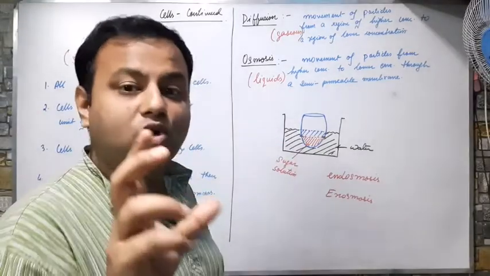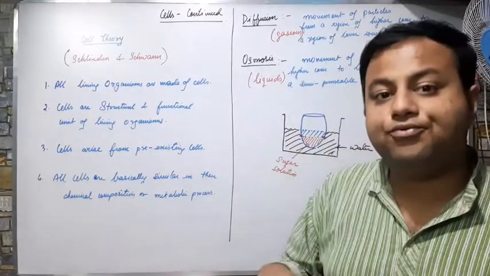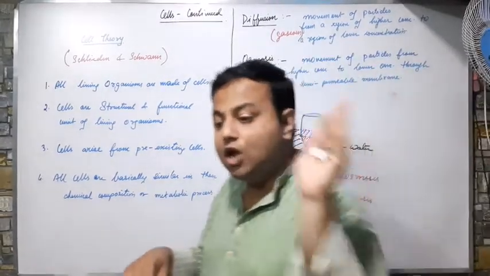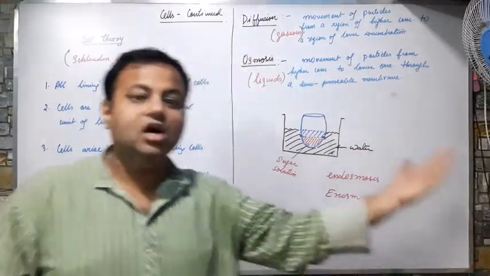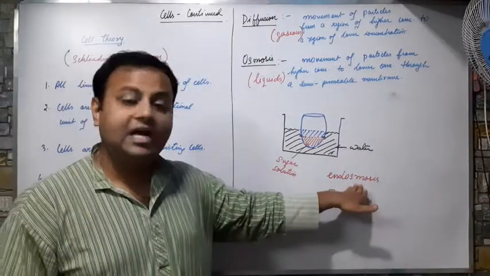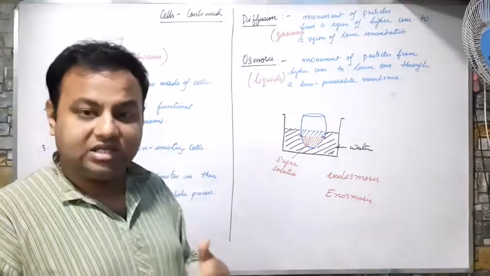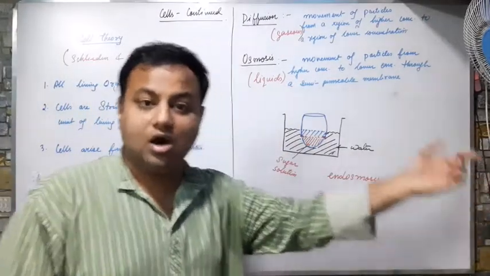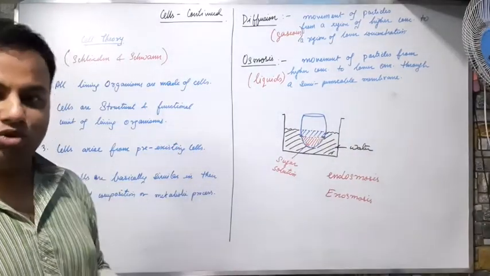If the osmosis takes place in such a way that the particles are moving from the outside of the cell to the inside of the cell, it is known as endosmosis. And if the particles are moving from the inside of the cell to the outside, it is known as exosmosis.